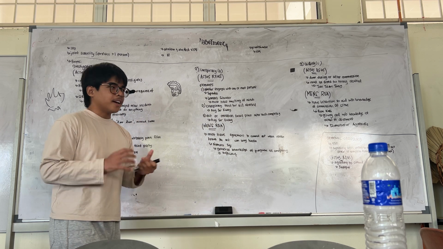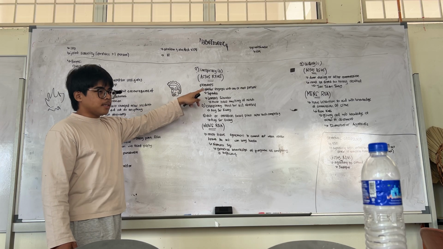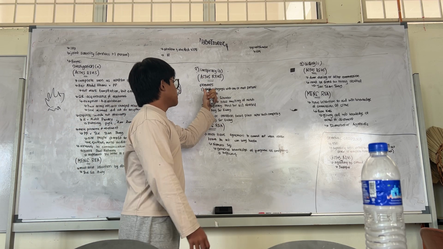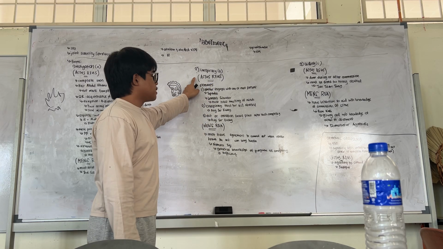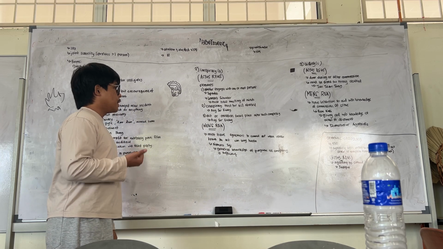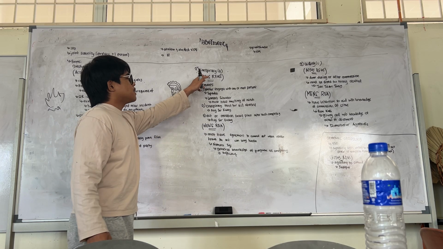Now you're trying to conspire everything. Okay, in the case of conspiracies, which is in section 107, paragraph B, we see that there are three elements of actus reus under abetment by conspiracy. Firstly, the abettor engages with one or more persons. Okay, basically conspiracy ni is agreement.